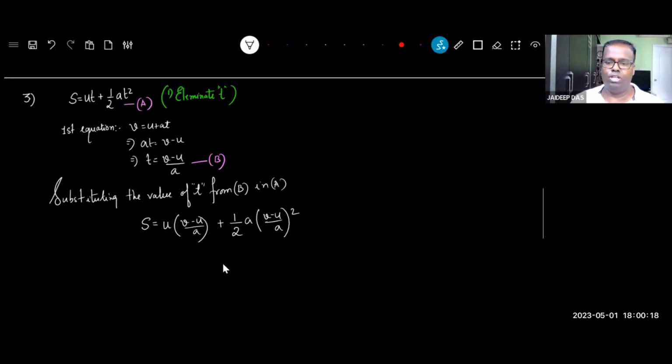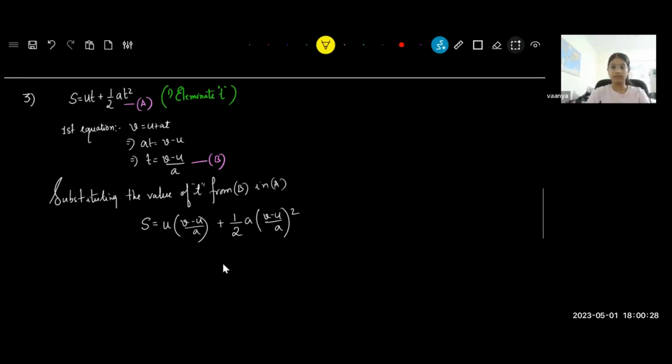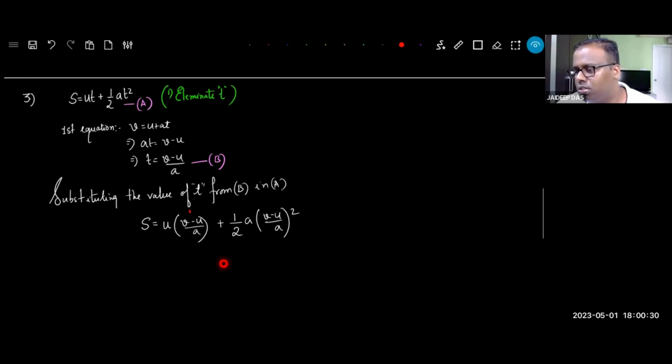How many of you have not understood this step? The T has been taken out. Just for your simplicity, children, this whole item is T. Do you understand or not? Aparna, getting it? Shreyash, fine?